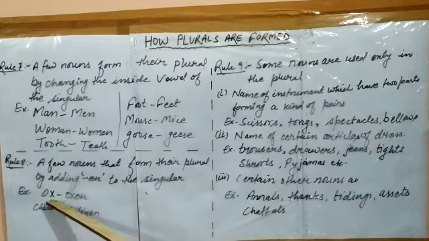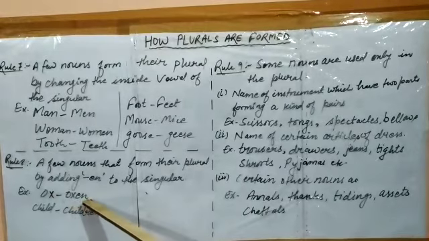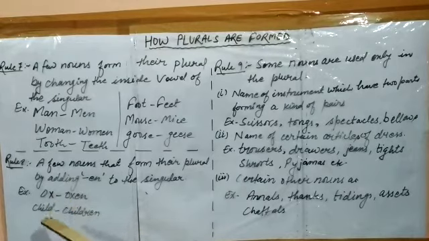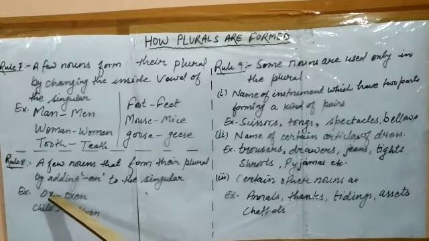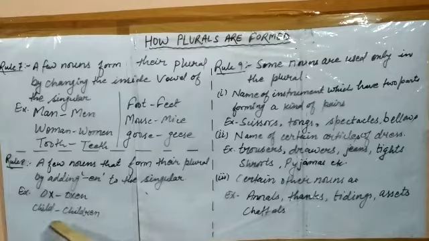Ox is the singular form and if en is added at the end it becomes the plural of ox. Ox is singular and what is the plural of ox? Oxen, by adding en according to this rule. Same like children. Child and children. What is the singular? Child, and adding en it becomes the plural of child, children.